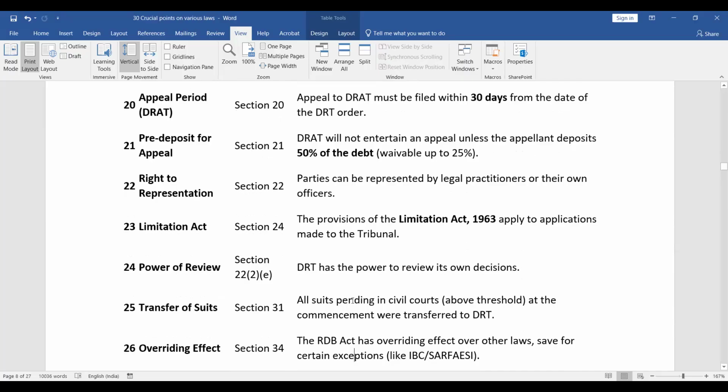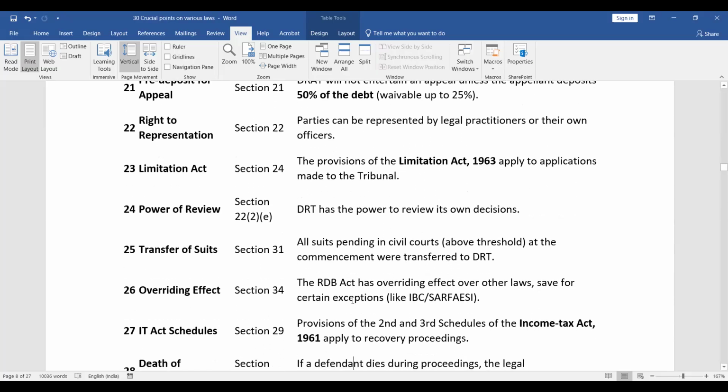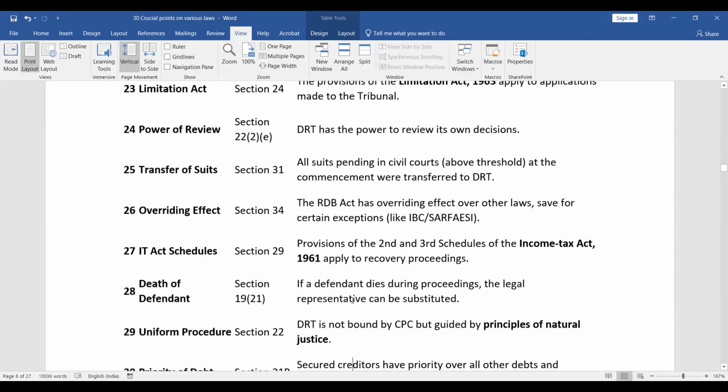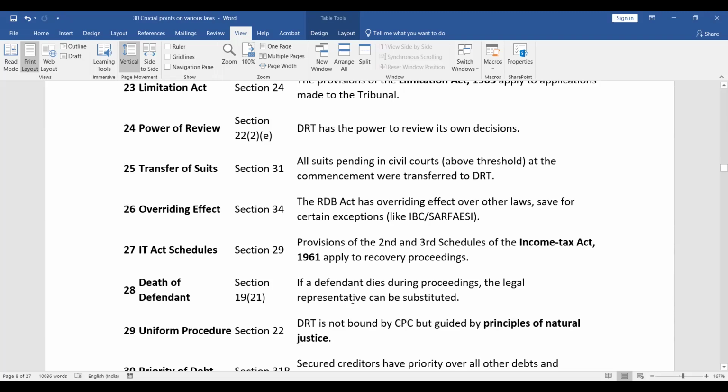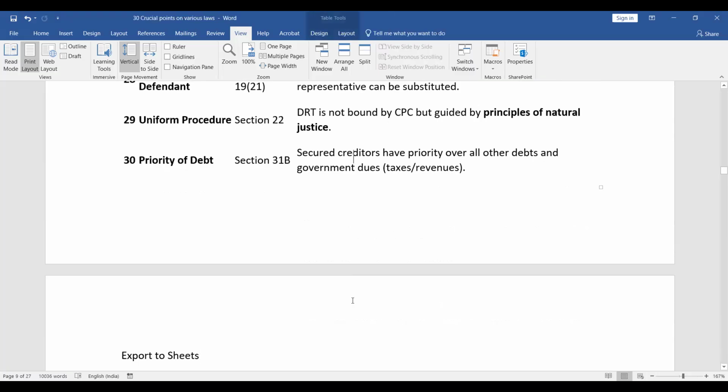Power of review. So DRT has the power to review its own decisions. Section 31 regarding transfer of suits. So all suits pending in civil courts above threshold limit at the commencement were transferred to DRT. Overriding effect. The RDB Act has overriding effect over other laws, save for certain exceptions like IBC, SURFACE. IT Act schedules. Provisions of the second and third schedule of the Income Tax Act apply to recovery proceedings.